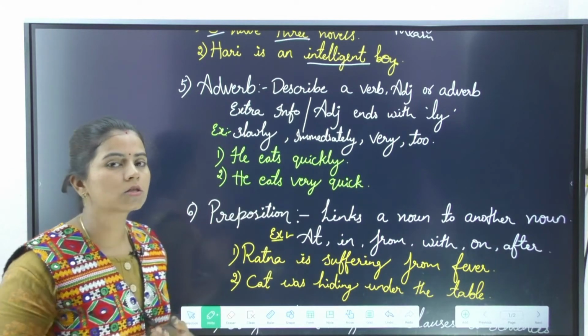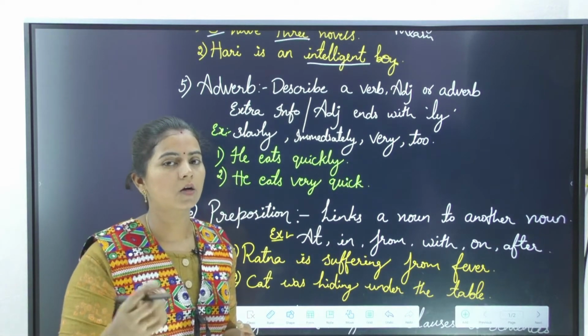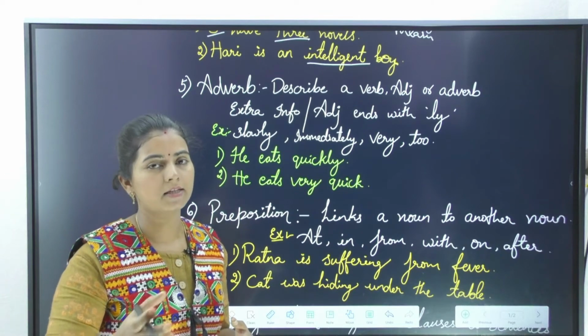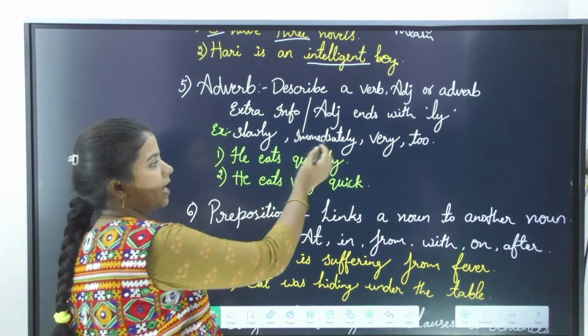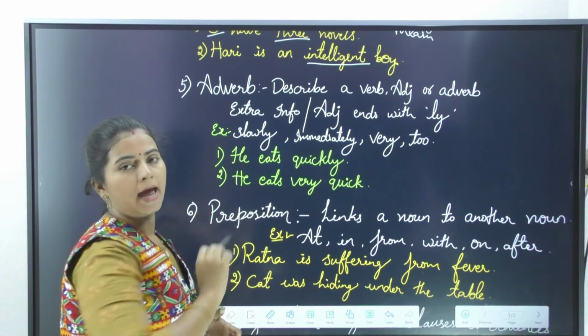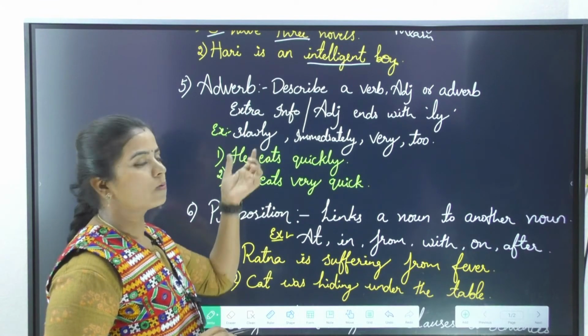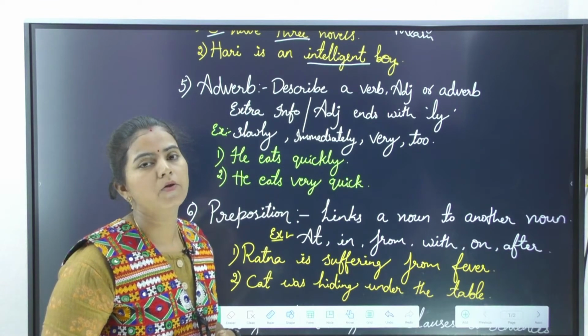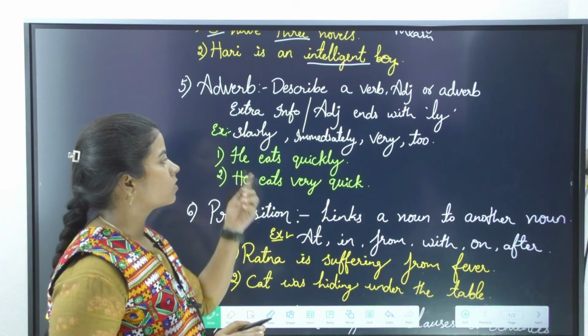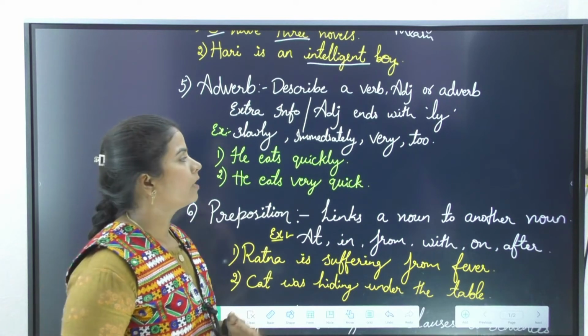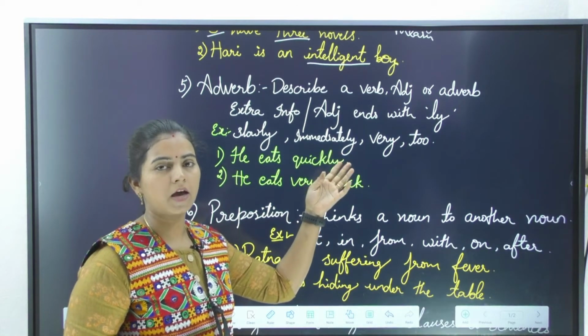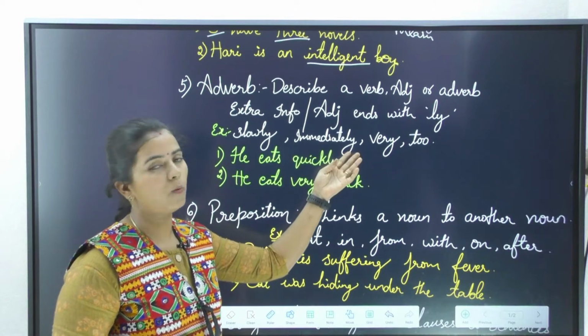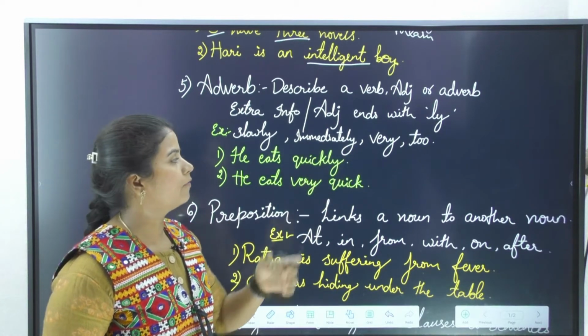Slow is talking about the quality, so slow is an adjective. When ly is added to the adjective, the word is called an adverb. So slowly is an adverb. Immediately, same thing again: an adjective ending with ly becomes an adverb.